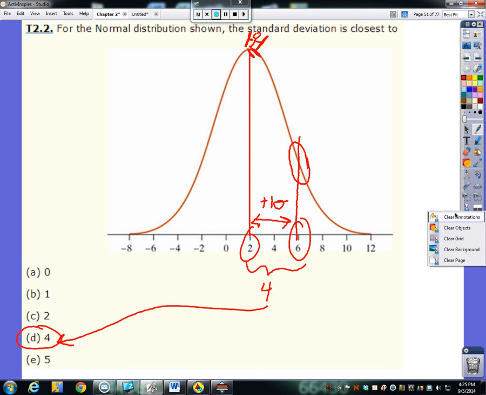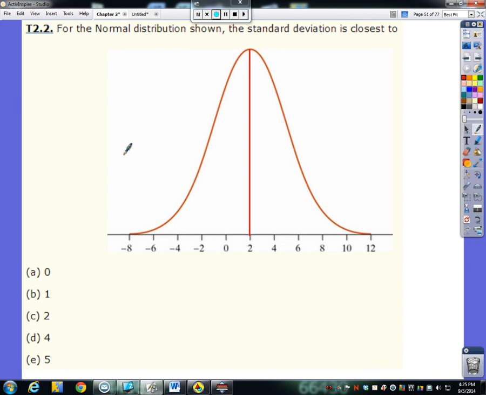Now, I did mention in class that sometimes we could go about halfway on this normal curve. And that's not really halfway, is it? Let's see, let's make this a little better. I keep scooting it down. There. Maybe that's about halfway from peak to bottom here. But if we do that, again, you can still tell it's close to 6, right? So you'd still say it's about 4. So either way, if you want to go the half route here, that's a really rough approximation. Again, you want to try to find the spot where the hill starts to not be as steep in slope. And that puts us right at about 6 there.